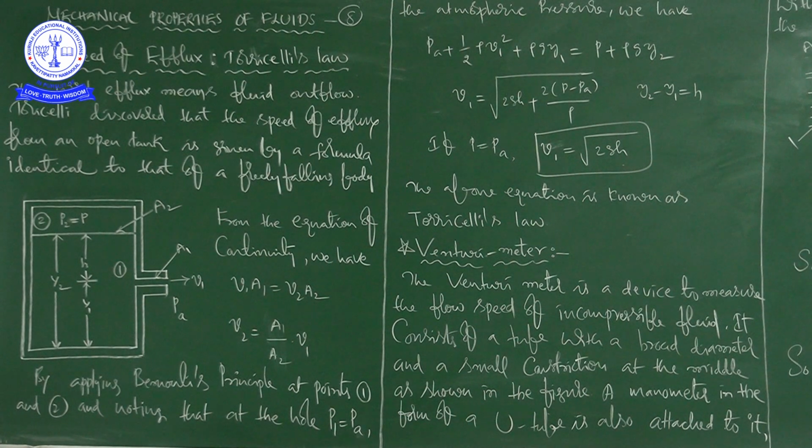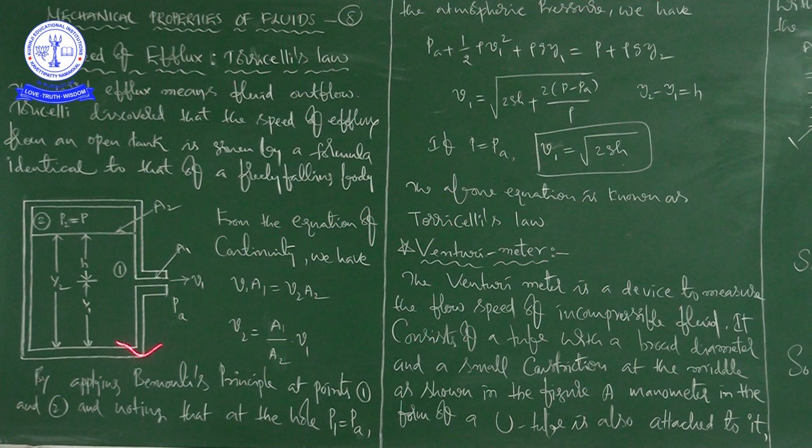Here A2 is the area of cross section of the tank. That's what you can see from the picture. And mathematically, A2 is much larger than that of the hole, that is A1. Then we may take the fluid to be approximately at rest at the top. It's a small consideration, but it is important.